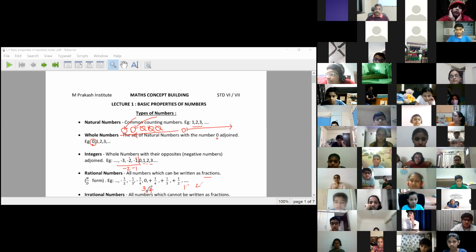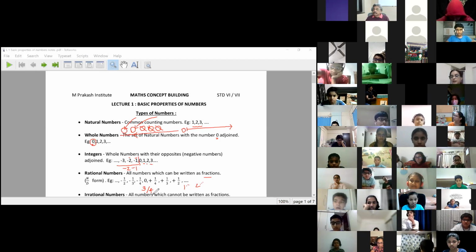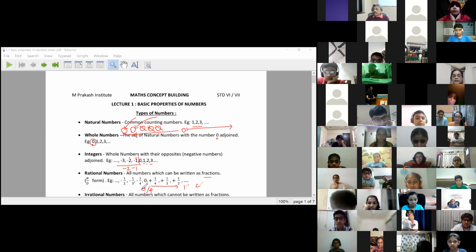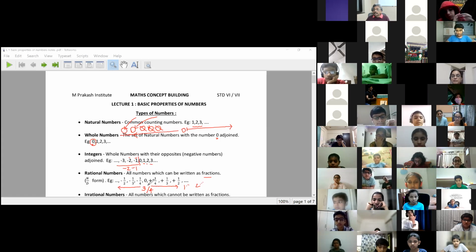So it is something upon something. All such numbers that can be completely expressed as something upon something, some definite parts made and some definite parts taken, will be called rational numbers. Of course, rational numbers will also be positive, that is going from 0 to one side, and they will also be negative, that is going from 0 to another side. And what is 0? 0 parts made. We will look at this a little later, how to look at 0 in fractions.